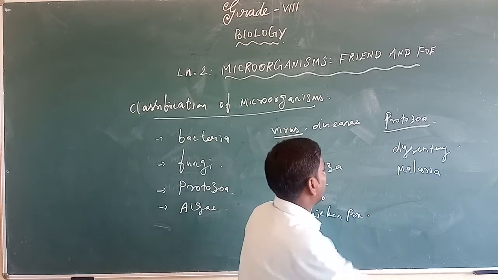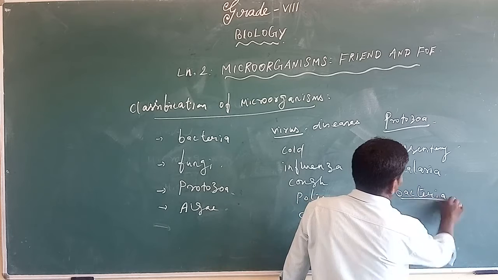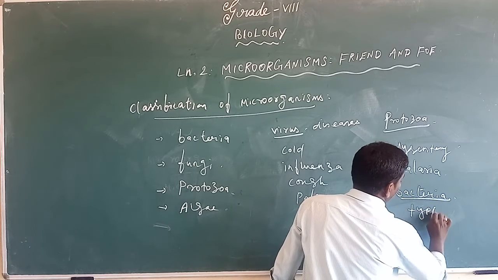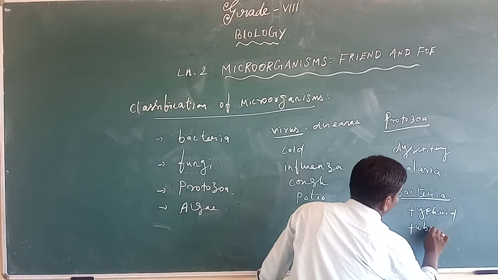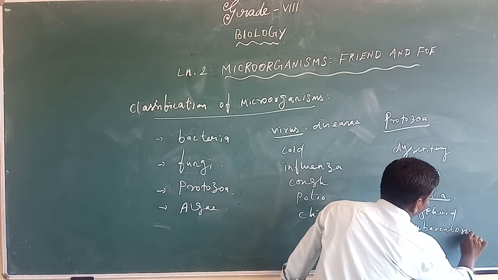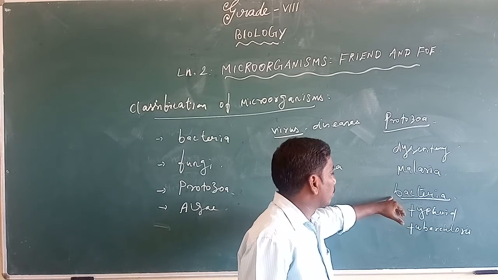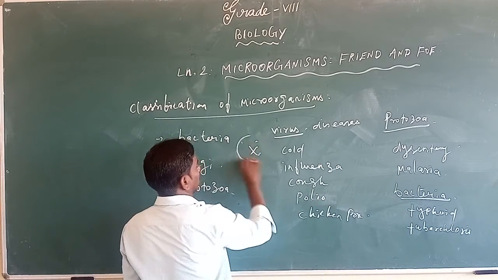Okay, and the bacterial diseases. What are these diseases? Typhoid and tuberculosis. These kinds of disease can spread through the bacteria. That is a very important one.